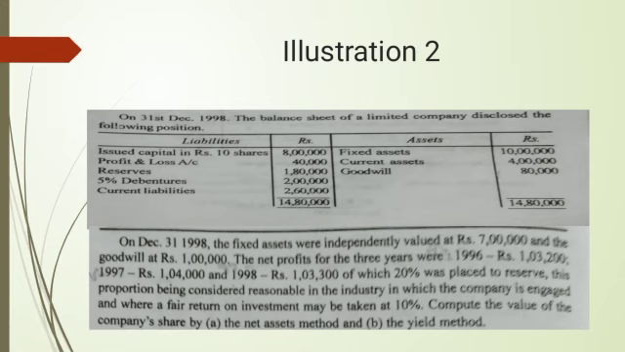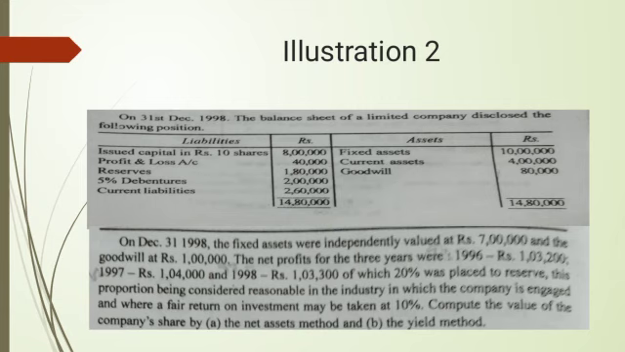Illustration 2. On 31st December 1998, the balance sheet of a limited company disclosed the following position. The two columns are liabilities and assets. Issued capital: 10% shares, 8 lakh rupees; profit and loss is 40,000 rupees; reserves is 1 lakh 80,000; 5% debentures is 2 lakhs; and current liabilities is 2 lakh 60,000. In the asset column, fixed assets is 10 lakhs, current assets is 4 lakhs, and goodwill is 80,000. The total of the balance sheet is 14 lakh 80,000.